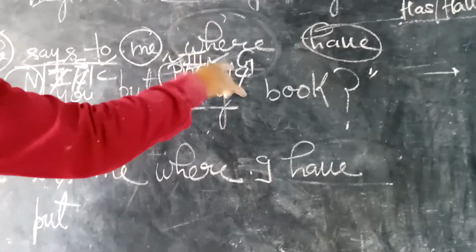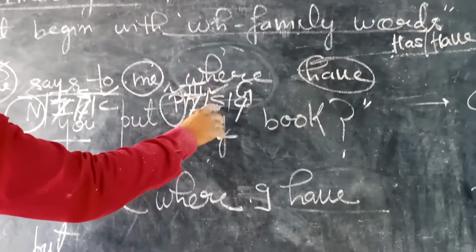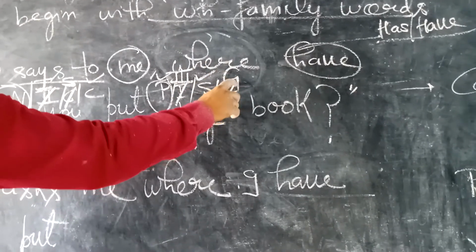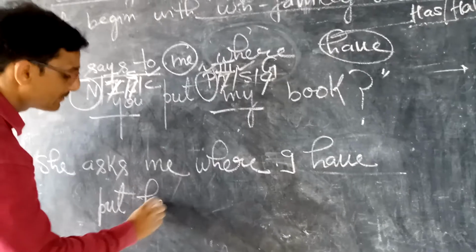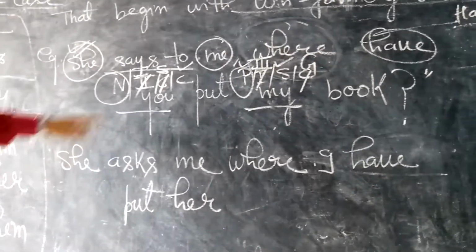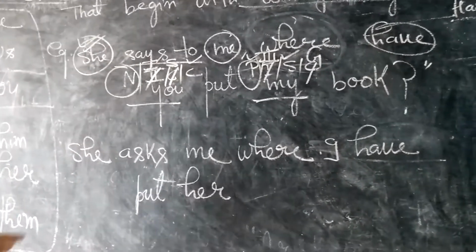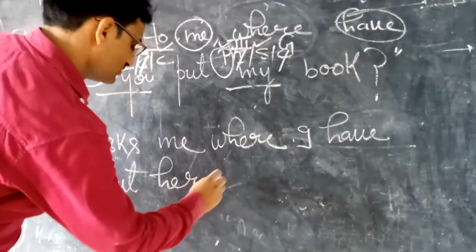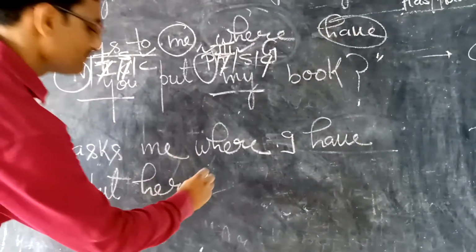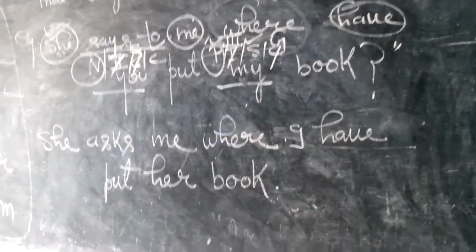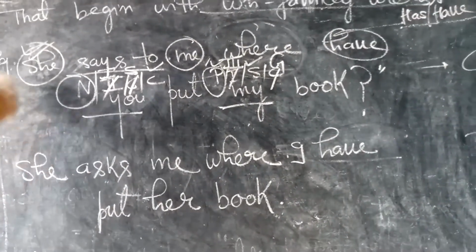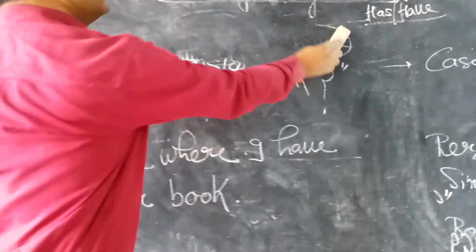Singular is "his" or "her", and out of "his" or "her" only "her" will be selected because "her" is used for girls. So that's why "her". Okay, students, very easy, you can do it easily. Put "her", go. And remove the question mark and put a full stop. So very easy. I do hope you understood it well.